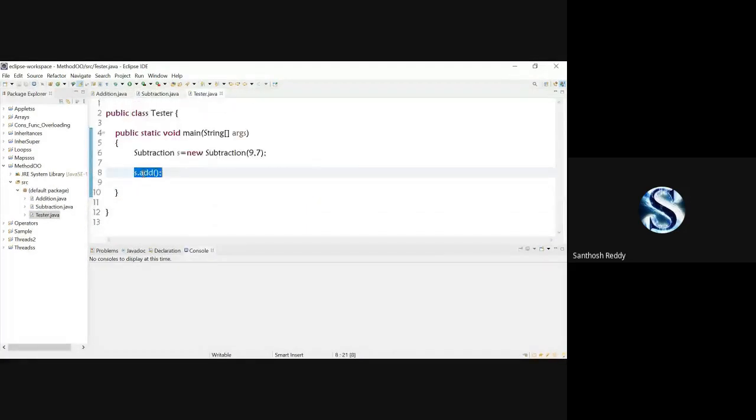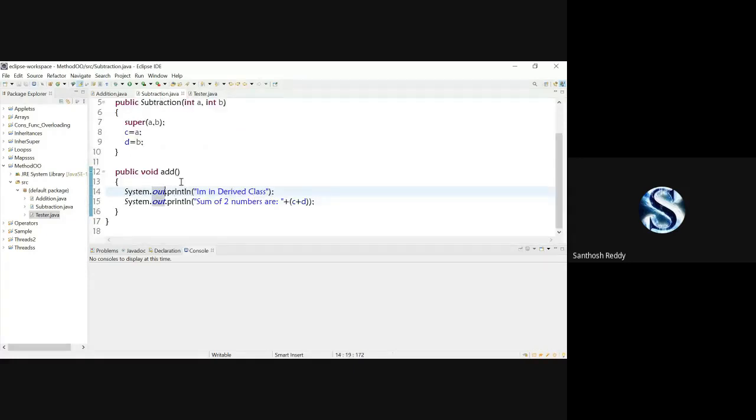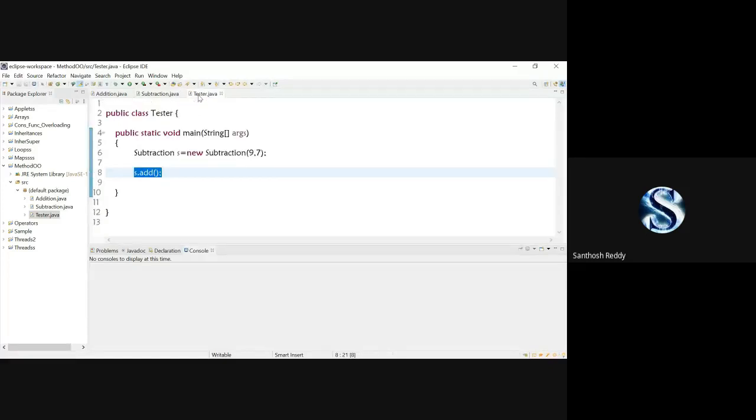See, when I call s.add, as Janvi said, it is going to execute the Subtraction class. But don't get confused. It's not only because I created a Subtraction class object. It is going to access the latest class method, which has overridden the parent class method here. So that method is going to be executed. Is it clear for everyone?